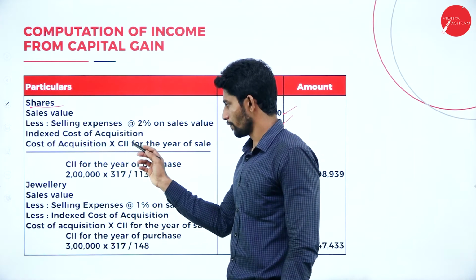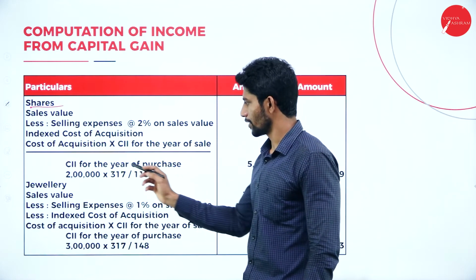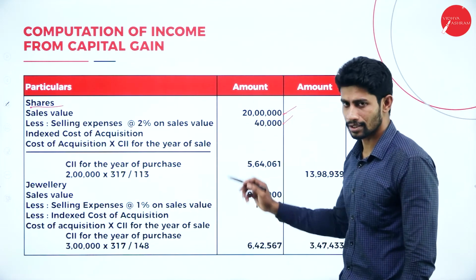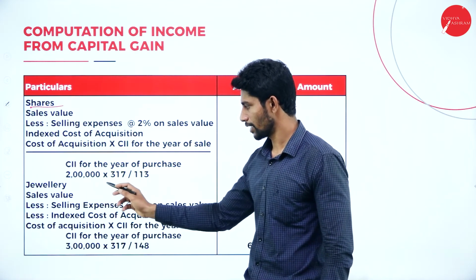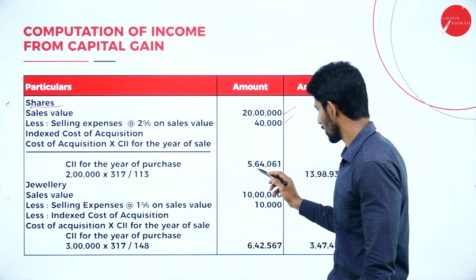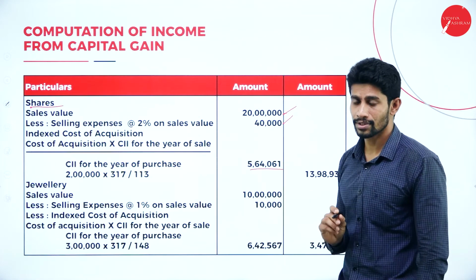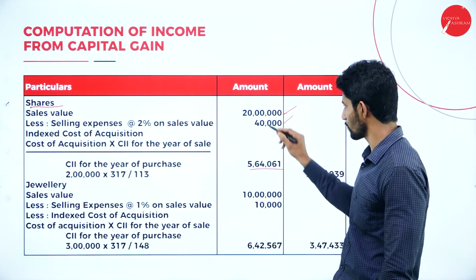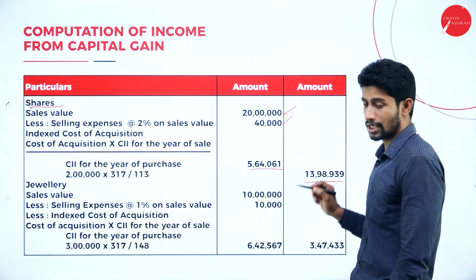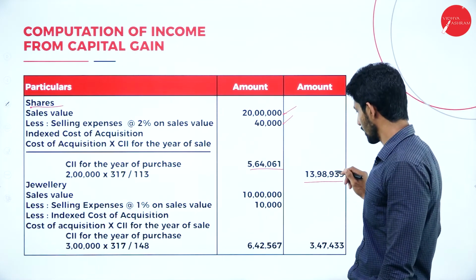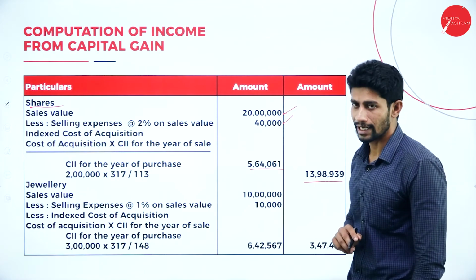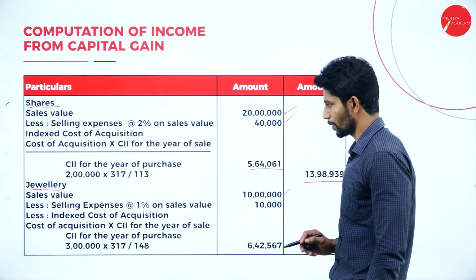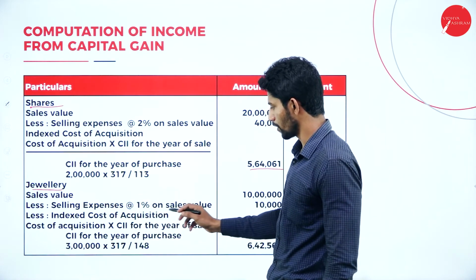That is cost of inflation index for the year of sale divided by cost of inflation index for the year of purchase. If you calculate 2 lakh into 317 divided by 113, you will get 5,64,061. So deduct these two values from 20 lakhs. The balance, take it to the outer column, that is 13,98,939. Next, with respect to jewelry, sales value 10 lakh rupees, less selling expenses at 1% on sales value.